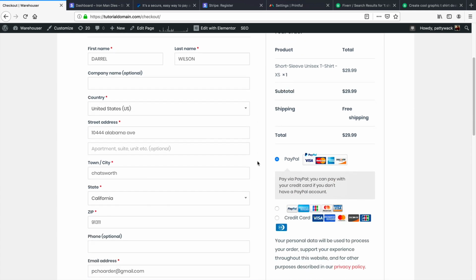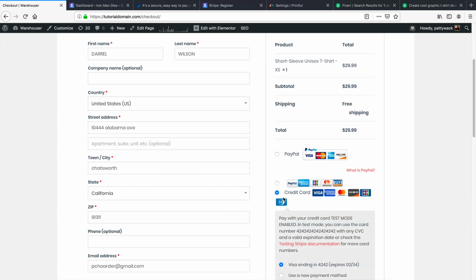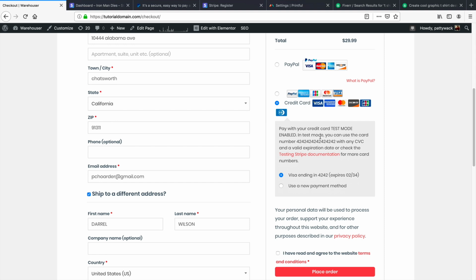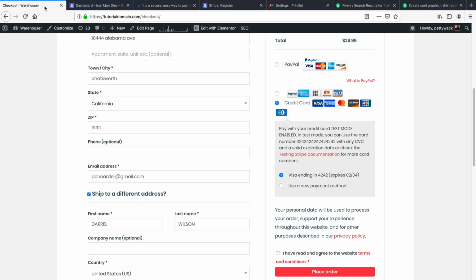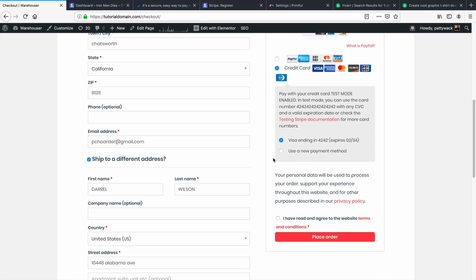And then scrolling down right here, we have our test mode enabled. Now, once you actually create your Stripe account and go through the process of verification, you will have the option to just click on this right here and activate it, and the live information will be available. So it'll be taking live payments. But for right now, we're just going to use these test mode accounts, and I've already entered in my information. I'll click on I have read the terms of agreement.